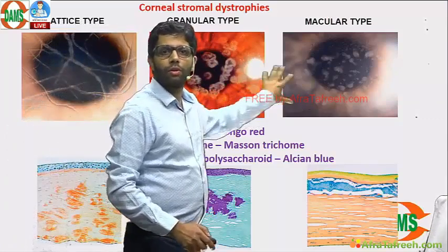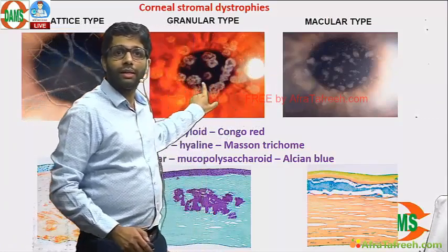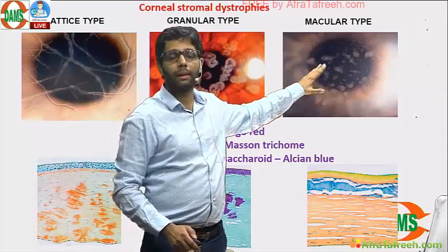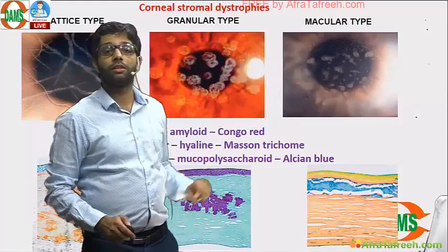Granular and macular, remember to differentiate. There are deposits in the cornea, and in granular the intervening spaces are clear. In macular, the intervening spaces are hazy. This is macular versus granular dystrophy of the cornea.